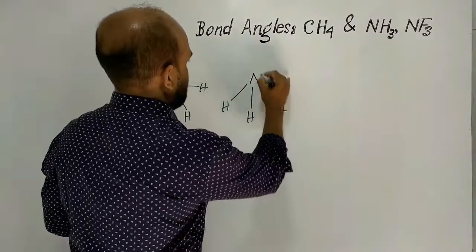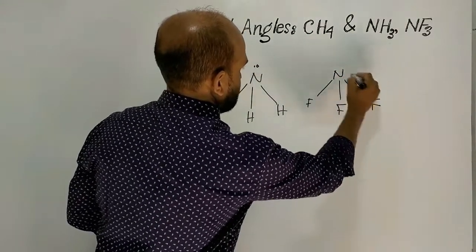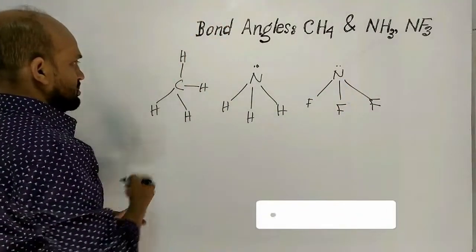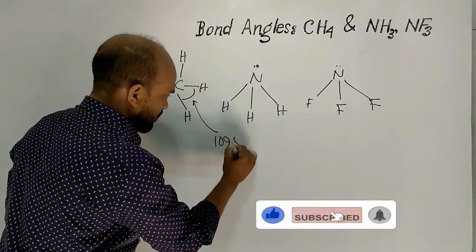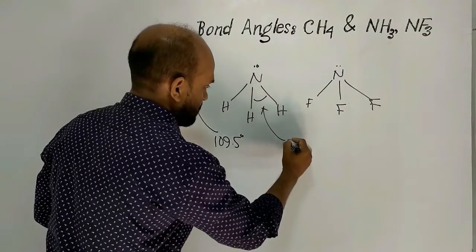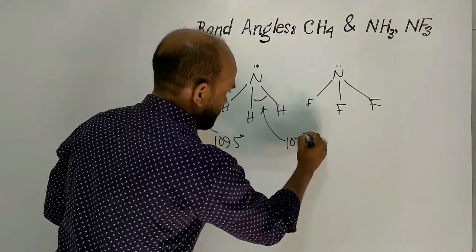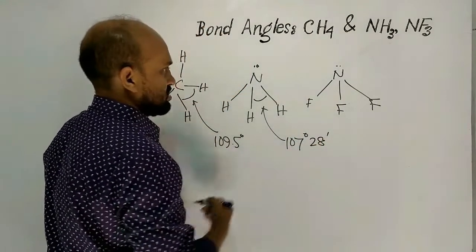Methane, ammonia, nitrogen fluoride. Here the bond angle is 109.5 degree. Here it is 107 degree and 28 minutes.